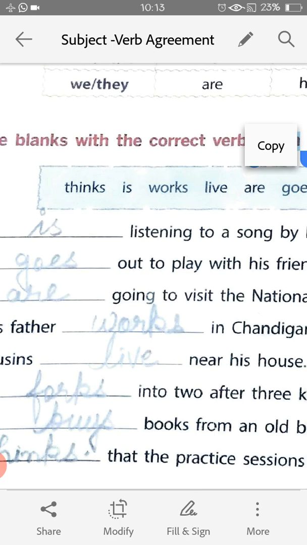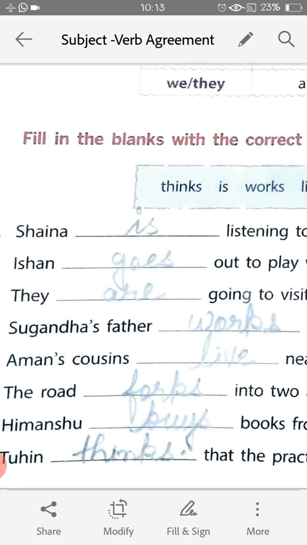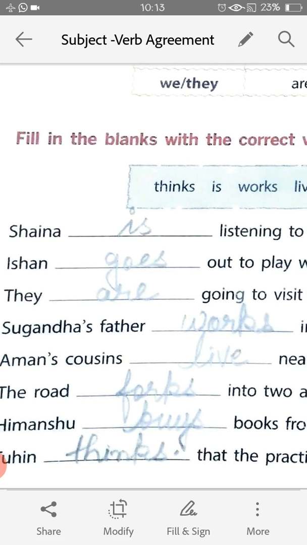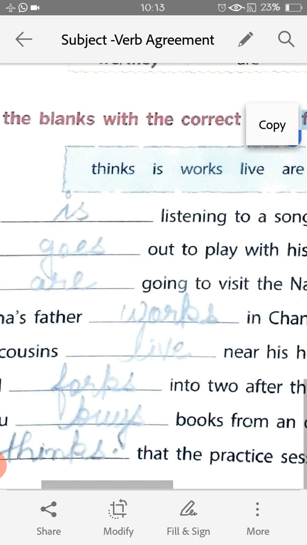Now the next one is Tuhin. Tuhin thinks that the practice sessions should be longer. So it is thinks. We are not using think here, as think is the plural verb and thinks is the singular verb. I hope the things are clear.